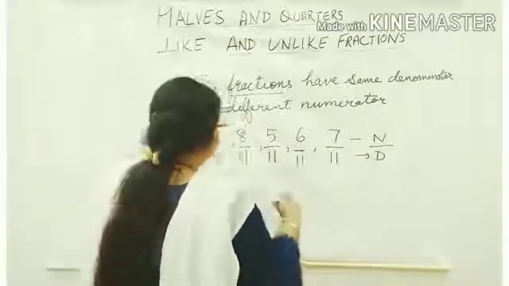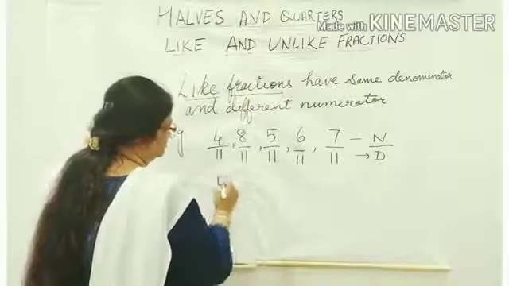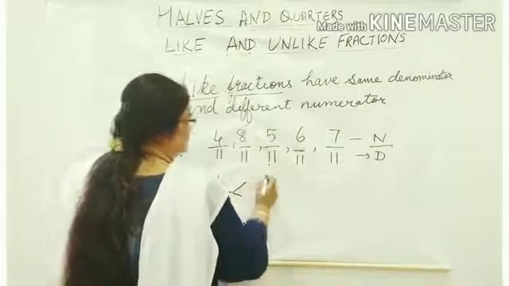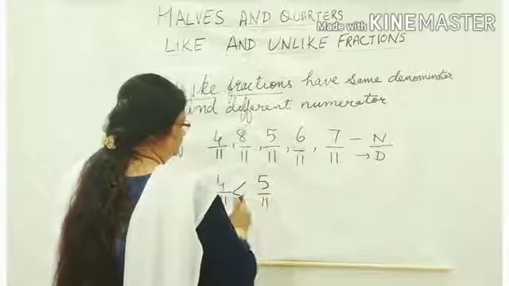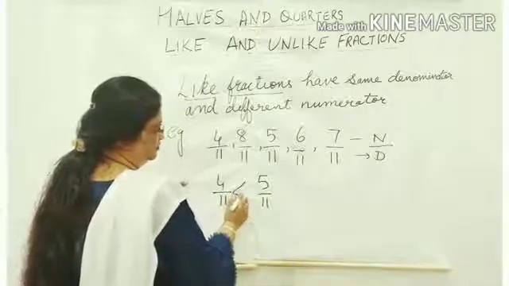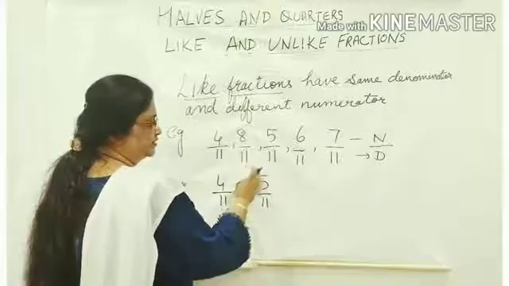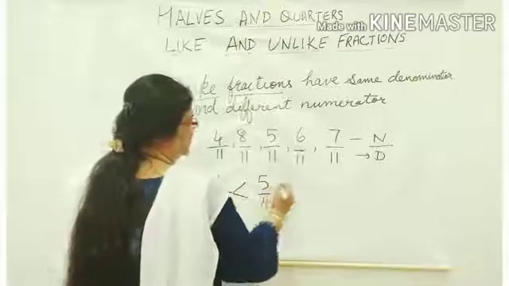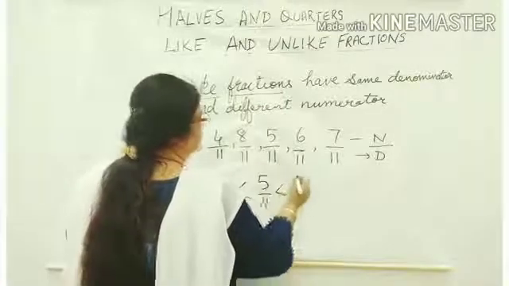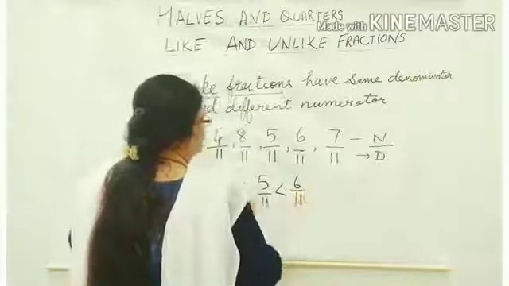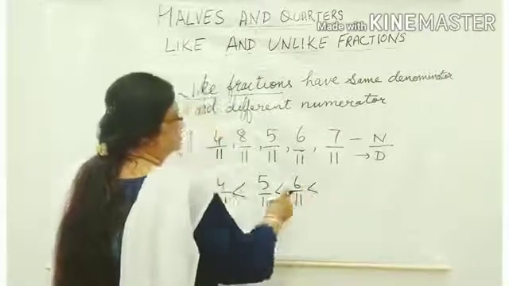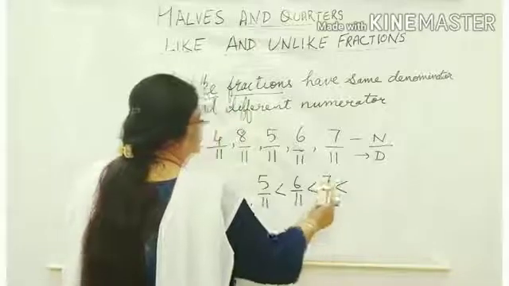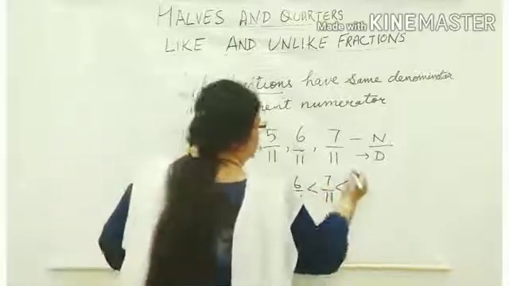Alright. Now which one is the smaller? 4 upon 11 is smaller than 5 upon 11, because when we open this mouth towards any number, that is the bigger number, and this number is the smaller one. Then 5 upon 11 is smaller than 6 upon 11. Then 6 upon 11 is smaller than 7, and 7 upon 11 is smaller than 8.